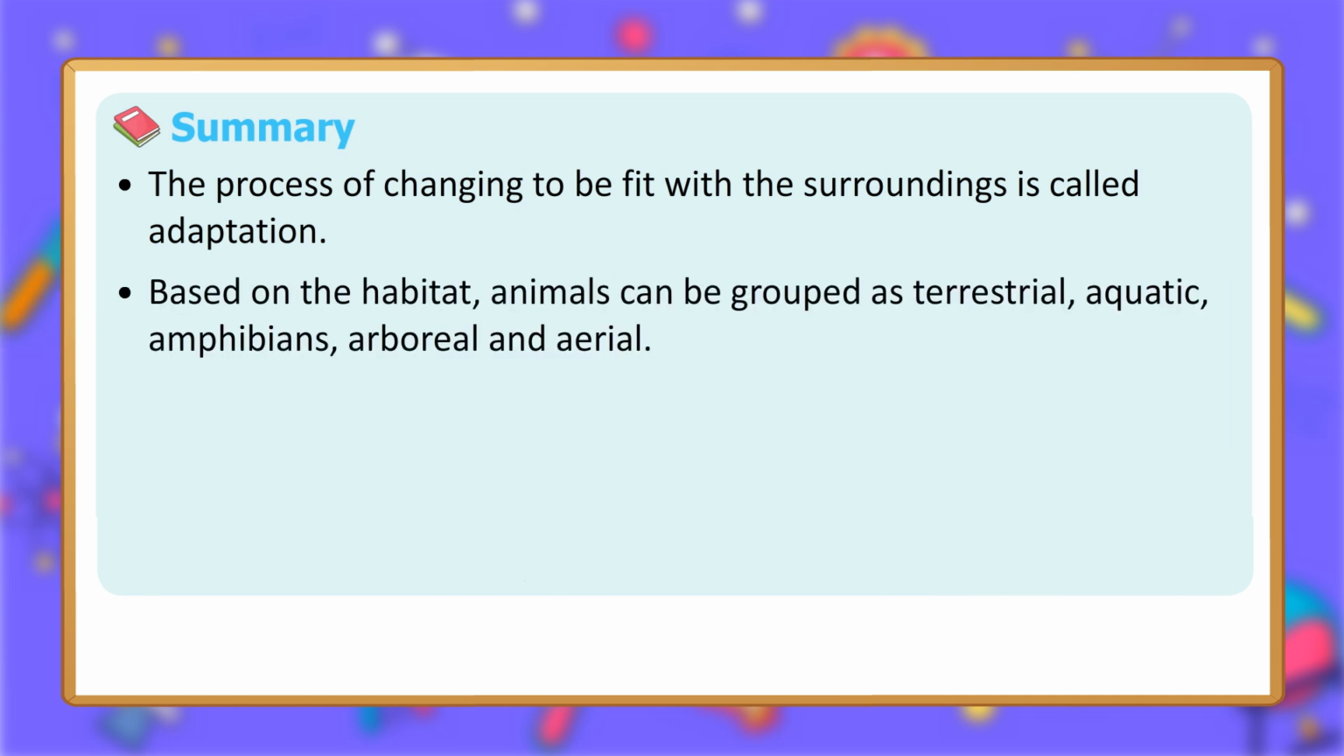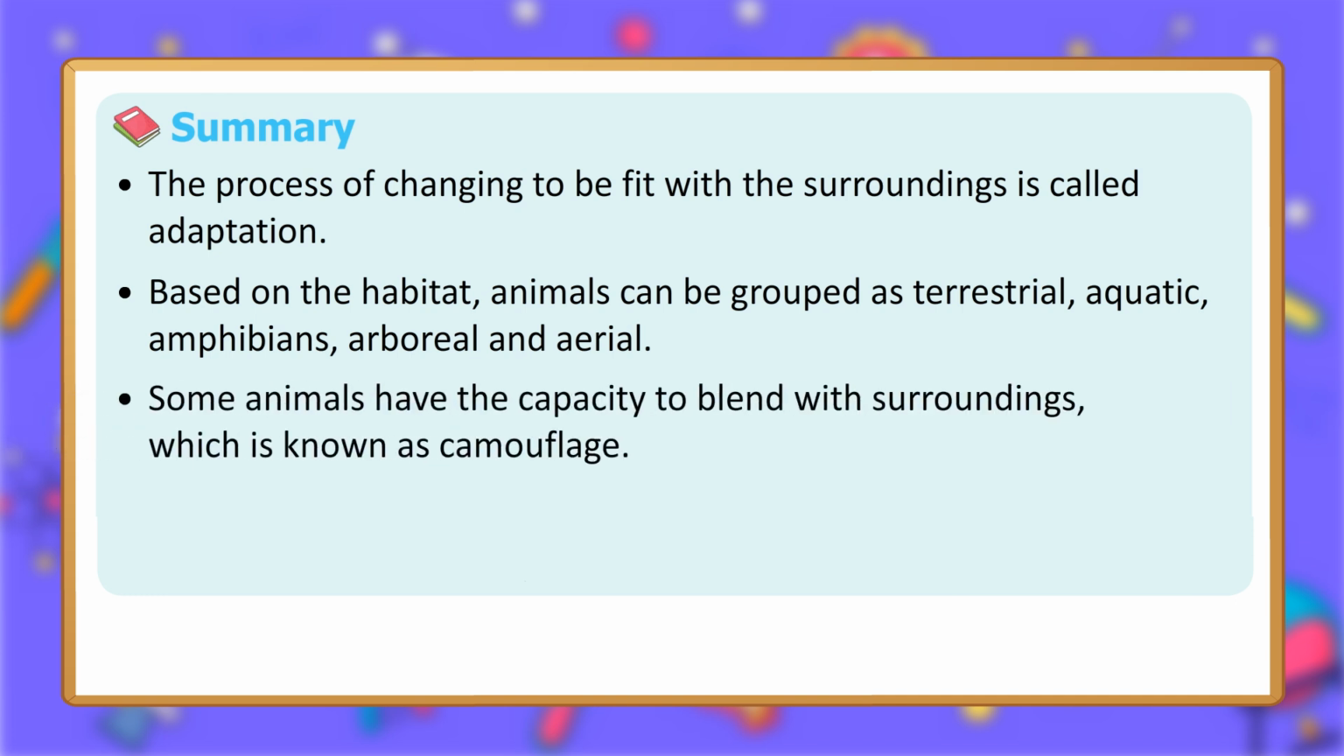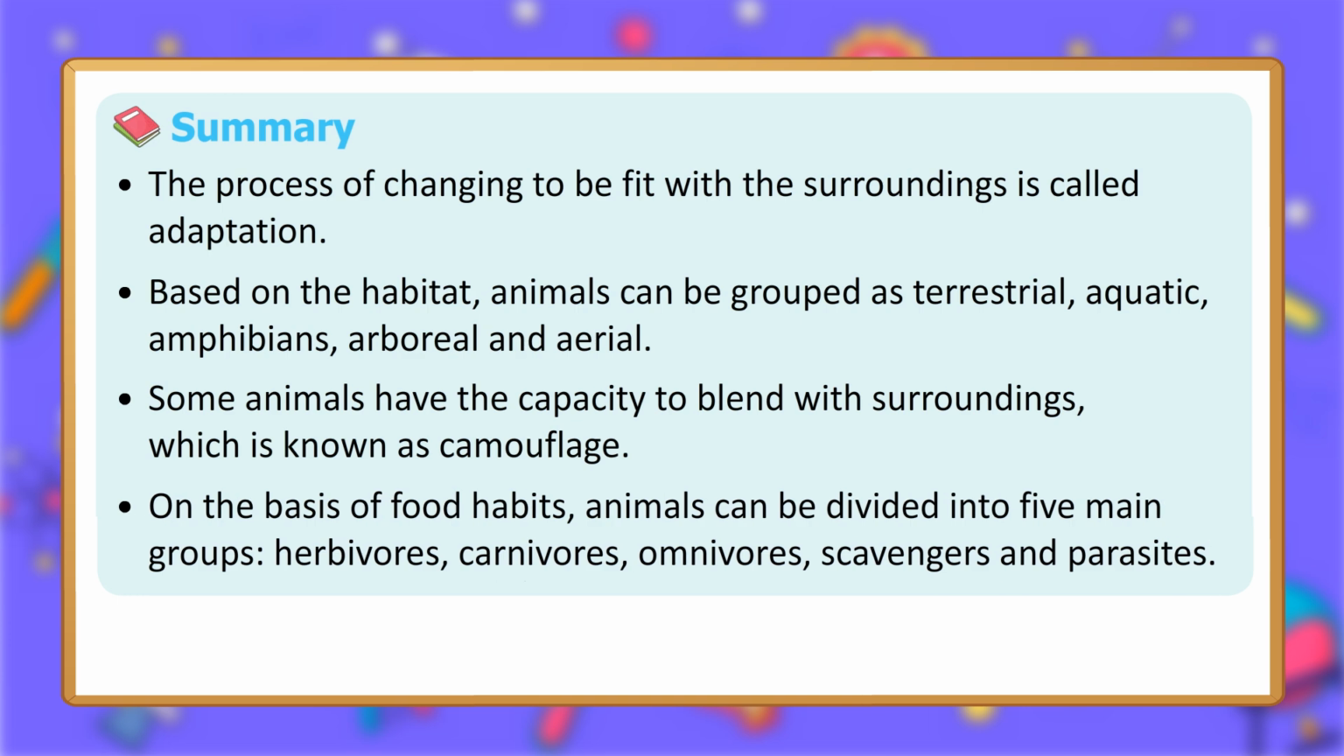Based on the habitat, animals can be grouped as terrestrial, aquatic, amphibians, arboreal and aerial. Some animals have the capacity to blend with surroundings, which is known as camouflage. On the basis of food habits, animals can be divided into 5 main groups: herbivores, carnivores, omnivores, scavengers and parasites.